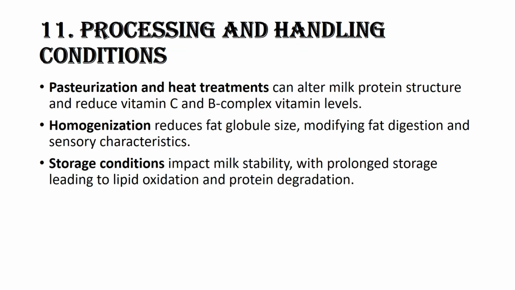Processing and handling conditions. Pasteurization and heat treatments can alter milk protein structure and reduce vitamin C and B-complex vitamin levels. Homogenization reduces fat globule size, modifying fat digestion and sensory characteristics. Storage conditions impact milk stability, with prolonged storage leading to lipid oxidation and protein degradation.